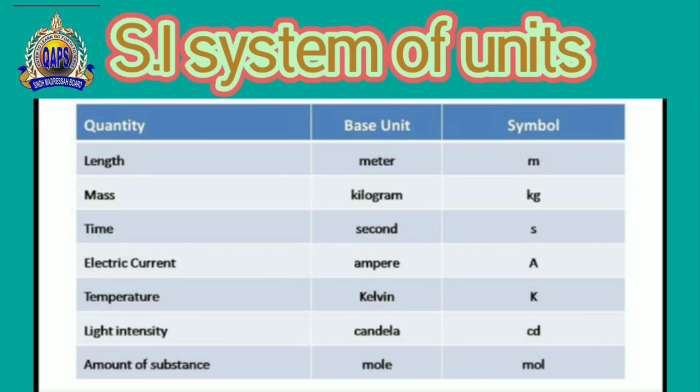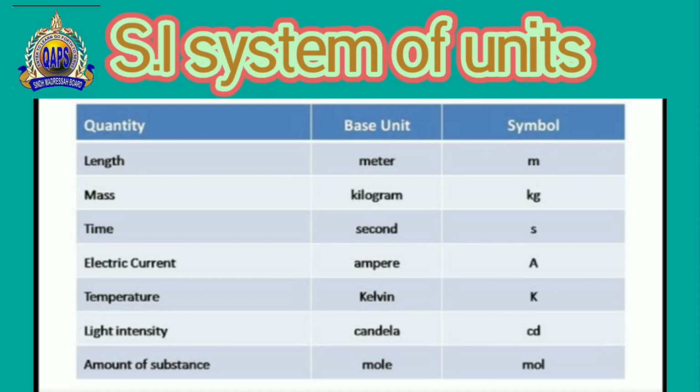Nowadays the systems which were used in our previous time are not used as commonly, because the SI system is used commonly all over the world. So we have the 7 basic quantities here. The first is length, second is mass, third is time, then we have temperature, then luminous intensity, then the amount of substance, then the electric current.